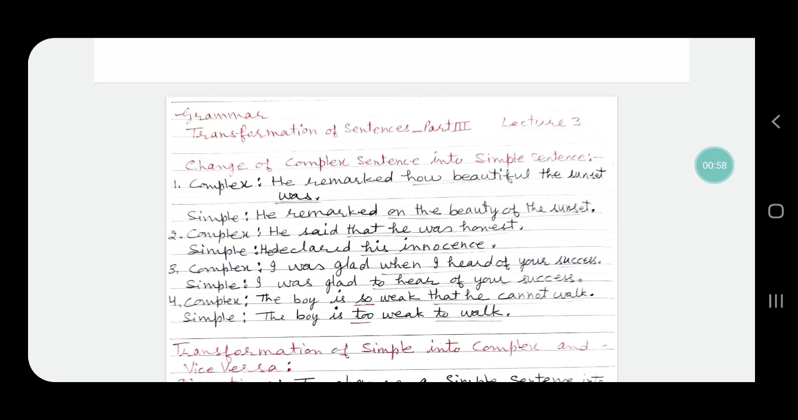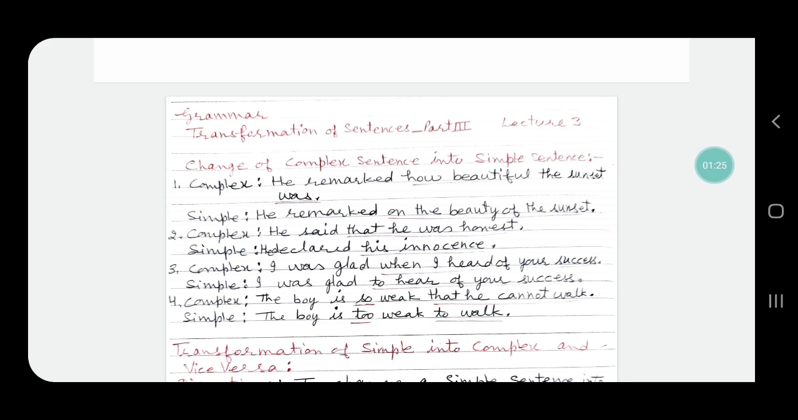Sentence number 1 is, he remarked how beautiful the sunset was. How beautiful the sunset was is the subordinate clause which we have to change into a group of words to make it a simple sentence. So the simple sentence becomes, he remarked on the beauty of the sunset.